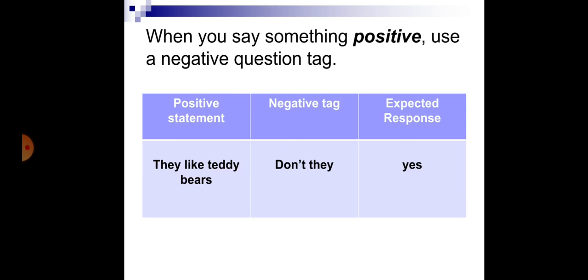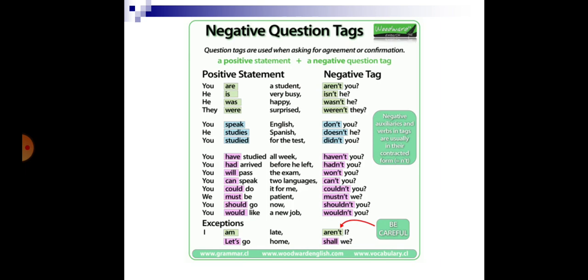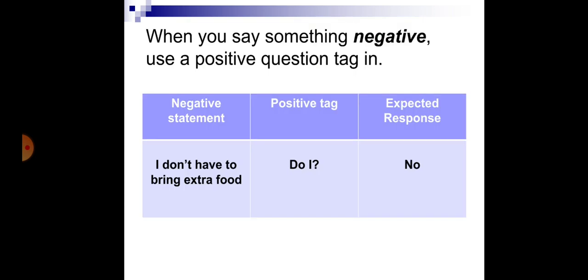Now when you say something positive, use a negative question tag. So in this example, they like teddy bears. They like teddy bears is a positive statement, so the question tag will always be negative. Don't they? In this chart, as you can see, some positive statements and their negative tags. One example, you are a student. You are a student is a positive statement, so the tag will be negative. Aren't you?